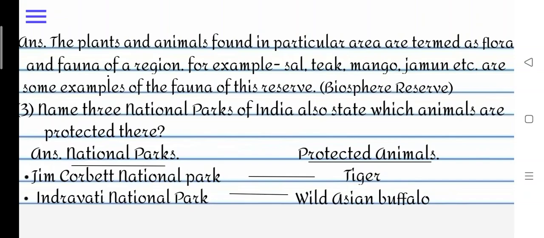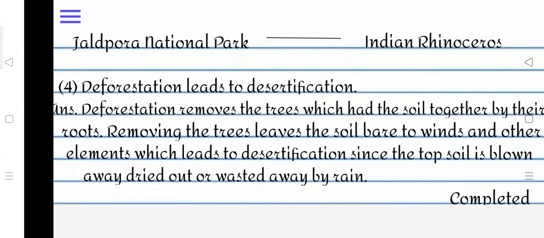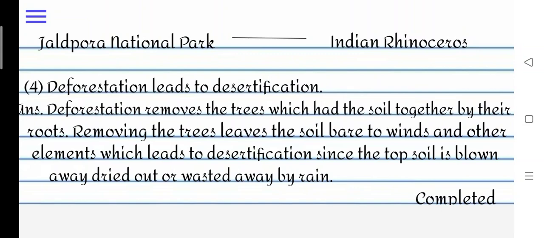Now question number 3. Name 3 national parks of India. Also state which animals are protected there. So answer, national parks and protected animals. Jim Corbett National Park protects tigers, means जिम कॉर्बेट नेशनल पार्क में किसको प्रोटेक्ट किया जाता है? टाइगर्स को. इंद्रावती नेशनल पार्क में किसको प्रोटेक्ट किया जाता है? वाइल्ड एशियन बफेलो. And you have to know that all these national parks are of India. जलदापारा नेशनल पार्क, Indian rhinoceros. Okay, now next question.